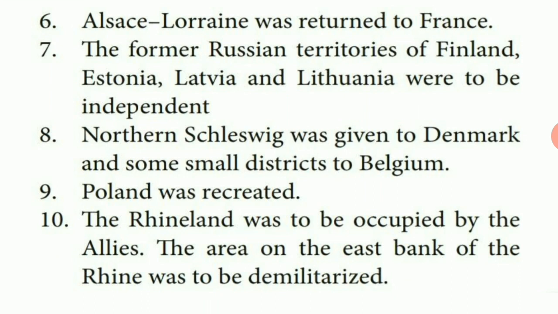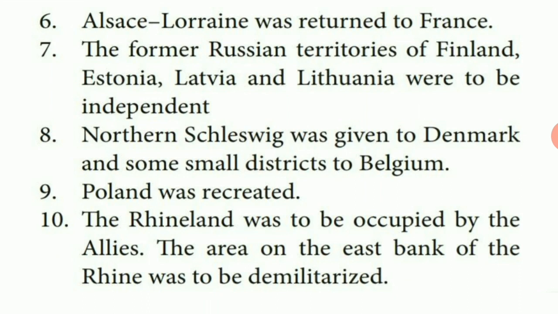So the Franco-Prussian War was fought between France and Germany. At the time of that war, Germany occupied Alsace-Lorraine from France. After the First World War, Germany was asked to return Alsace-Lorraine to France. So France got back Alsace-Lorraine.